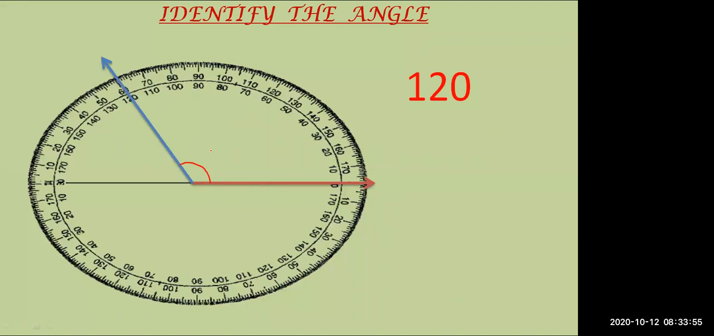What is the measurement of this angle? Unmute yourself. 120 degree. Very good, Neeraj. It is a 120 degree acute angle. Very good. 120 degree obtuse angle.